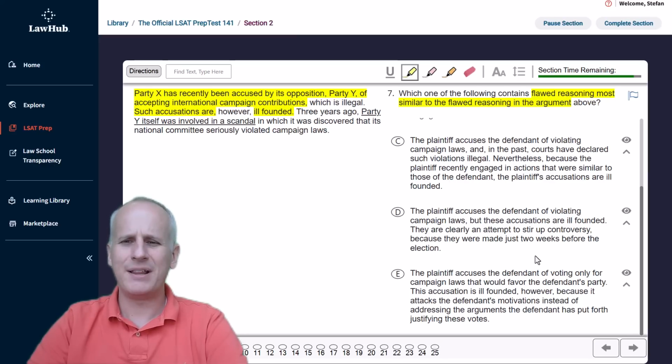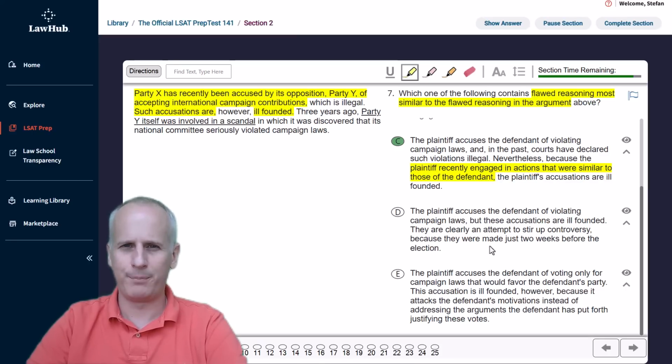So choice C, the plaintiff accuses the defendant of violating campaign laws, and in the past, courts have declared such violations illegal. Nevertheless, because the plaintiff recently engaged in actions that were similar to those of the defendant, the plaintiff's accusations are ill-founded. If we break this down and really just focus on this yellow highlight part, choice C matches exactly if you get lost in understanding a relatively convoluted choice of C. Just hold this answer choice. But if you recognize that yellow highlight is really basically saying that the source disqualifies the accusation, you could pick C and move a little bit more quickly through D and E.